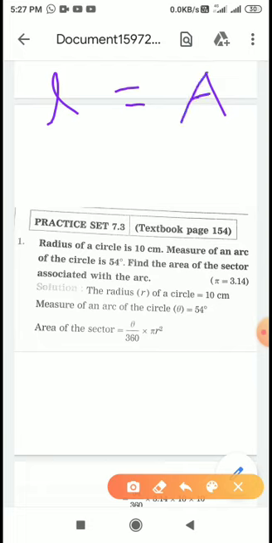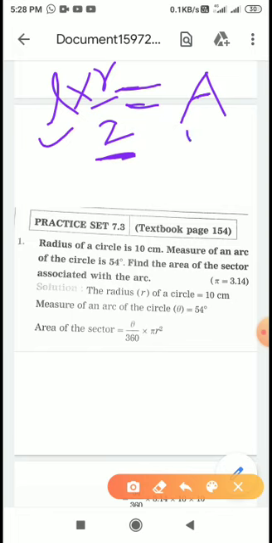A means area of sector and L means length of arc. So when you multiply length of arc by R upon 2, they will be equal. I am repeating once again: when you multiply R upon 2 to the length of arc, it will be equal to the area of the sector. So again, this is the formula. I think we will use it in the exercise.